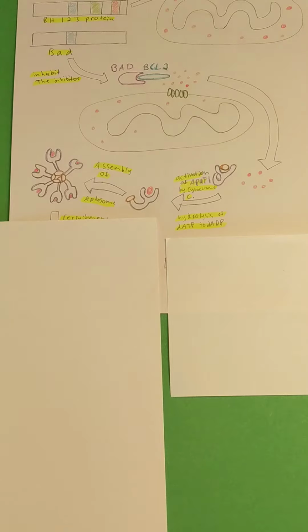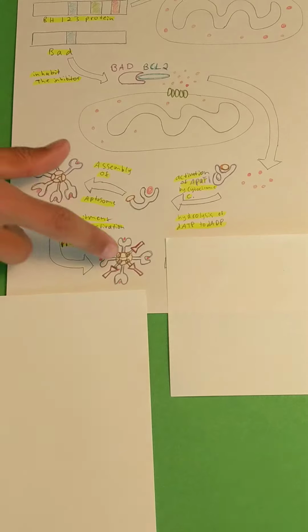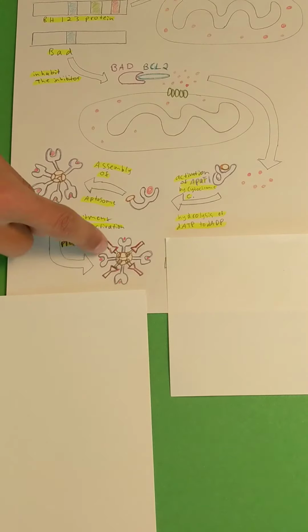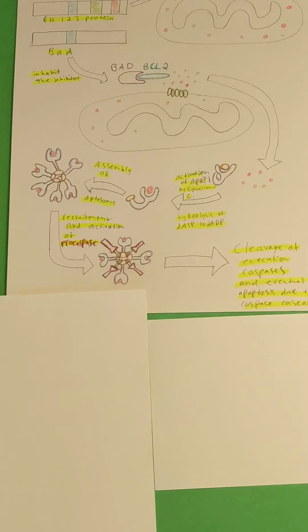And the apoptosome, in this form, can recruit procaspases. And these procaspases also have CARD domains, and they associate with the middle center. And these procaspases can now go and cleave executioner caspases. And cleaving executioner caspases leads to a